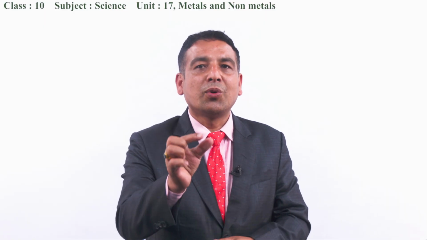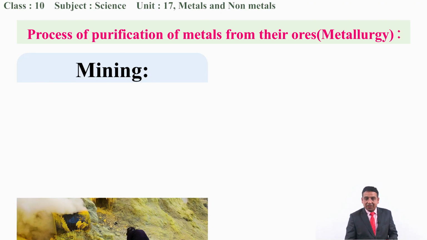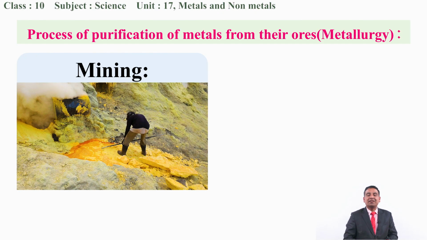The impure form of the metals, that is, the ore, from the mines. The process of digging out the minerals or the ore from the mines is called the mining process. In the figure you can see what the person is doing there. Obviously, he is digging out the minerals from the mines.